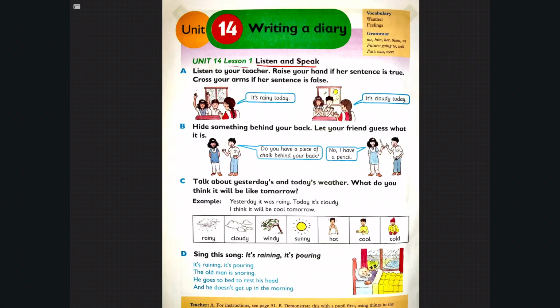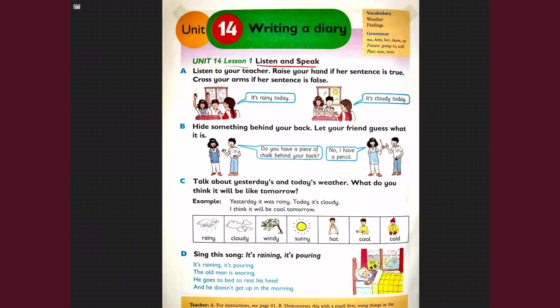In exercise A, we learned the difference between true and false with the help of a game. In exercise C, we learned a few words that we use to describe the weather, like rainy, cloudy, windy, sunny, hot, cool, etc. And we made our own examples. We also learned to talk about yesterday, today, and tomorrow. Like for yesterday, we use was. Like yesterday, it was windy. And today, it is sunny. And tomorrow, we used will be. Like, I think it will be hot tomorrow.